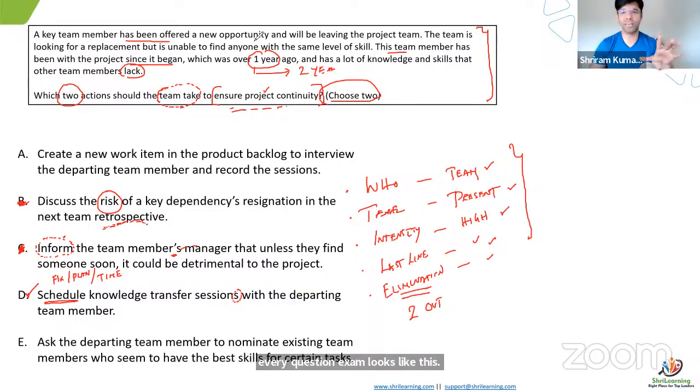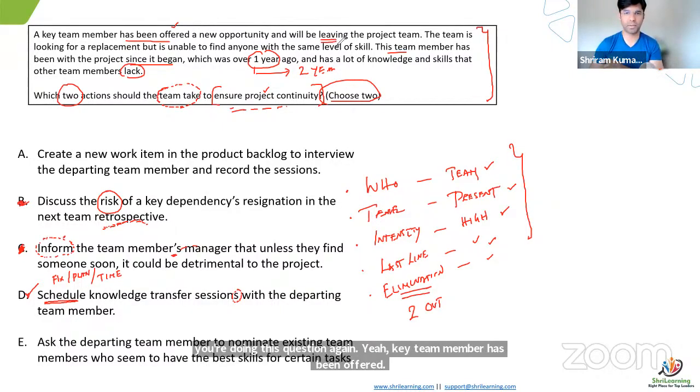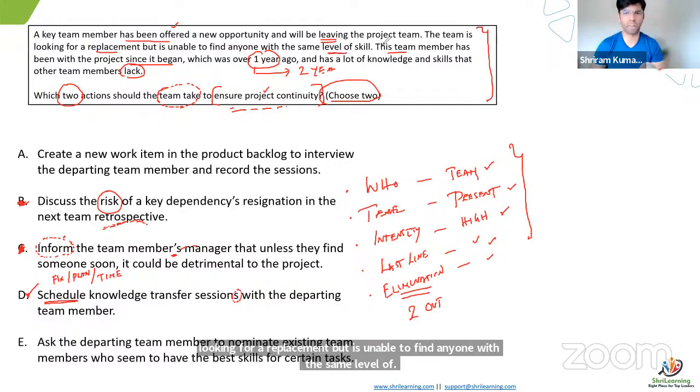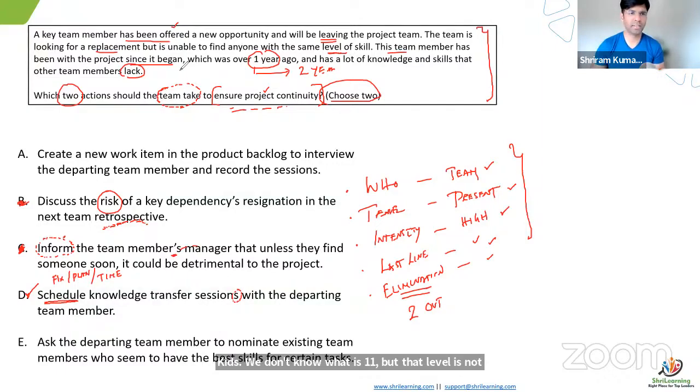I want to twist it, so I give this kind of question. If not, a very normal question will also come there. So now you have to read this question again. A key team member has been offered a new opportunity and will be leaving the project team. The team is looking for a replacement but is unable to find anyone with the same level of skills. We don't know what the level is, but that level is not there. This team member has been in the project since the beginning, almost 1 year ago, and has a lot of knowledge. It's not about the number of years. Knowledge is very high, and skills that other team members lack. We don't have it. The question is, which two will help to improve the continuity?